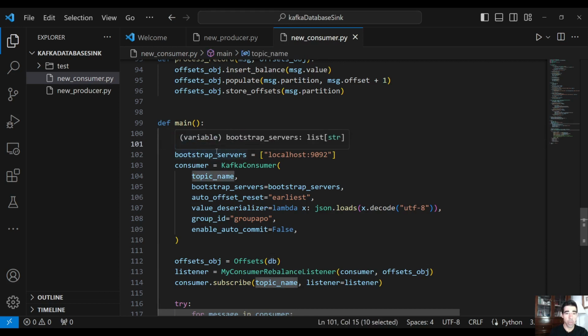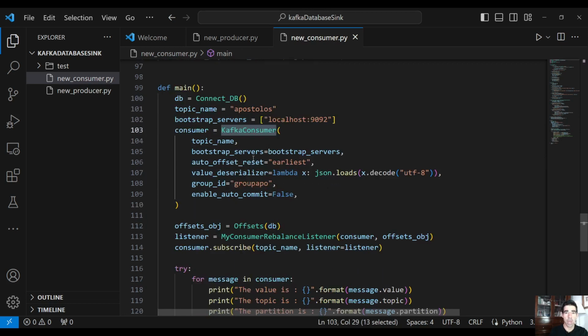We provide the topic name, the bootstrap server, the consumer, and we set the offset reset to earliest. We are going to read the data from the beginning, the value deserializer, the group ID, and here the important part is to set enable auto commit to false, because we don't want to commit to the Kafka broker.